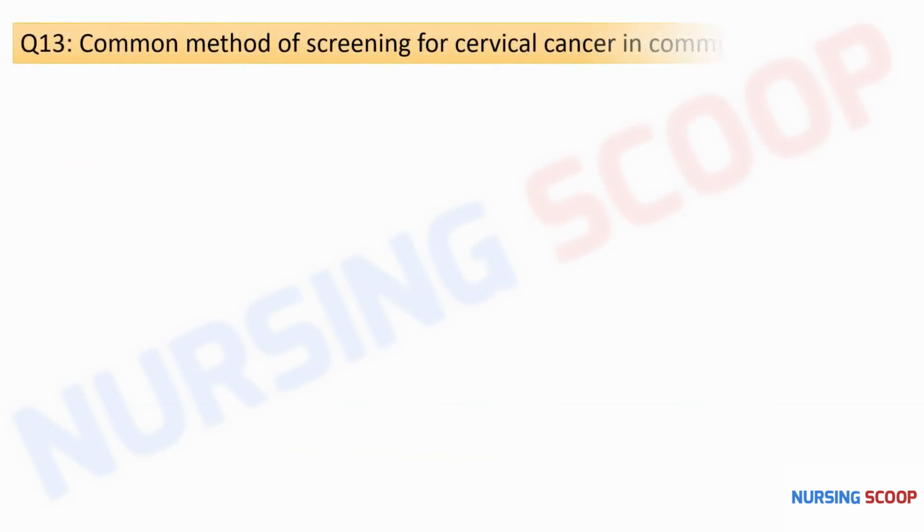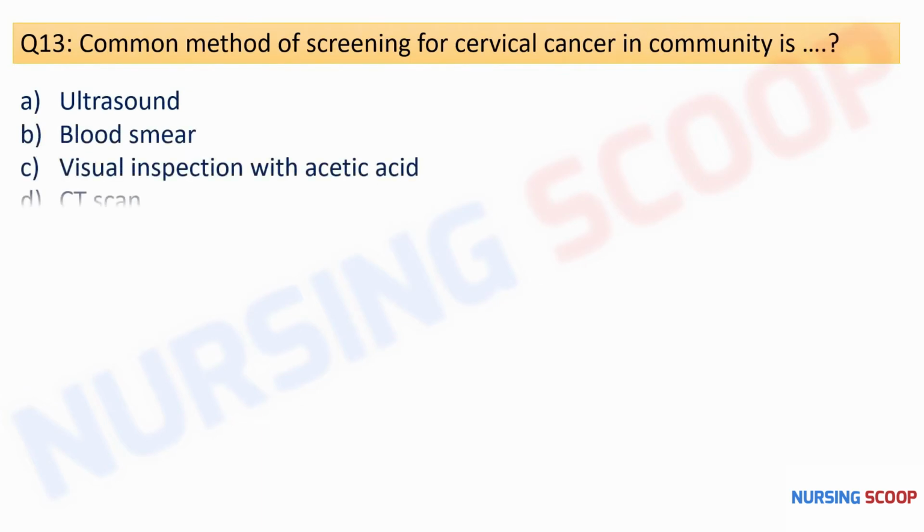So next question is, the common method of screening for cervical cancer in community is ultrasound, blood smear, visual inspection with acetic acid, or CT scan. So here the correct option is option C, visual inspection with acetic acid. So several screening methods are used for the cervical cancer like pap smear, cervical cytology, HPV DNA testing, or visual inspection with acetic acid. So from these options, option C is the right one.